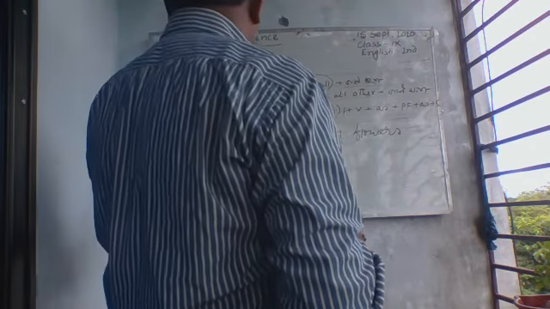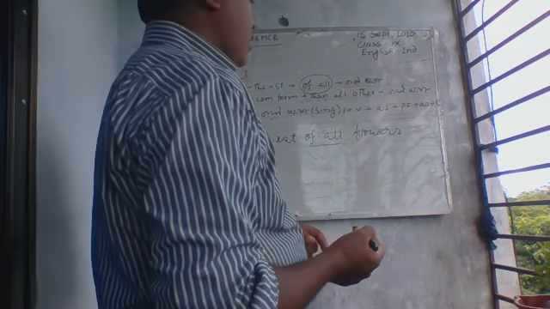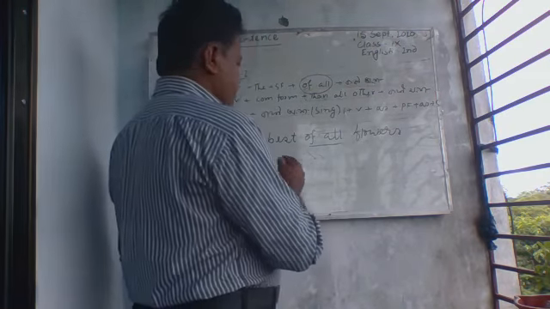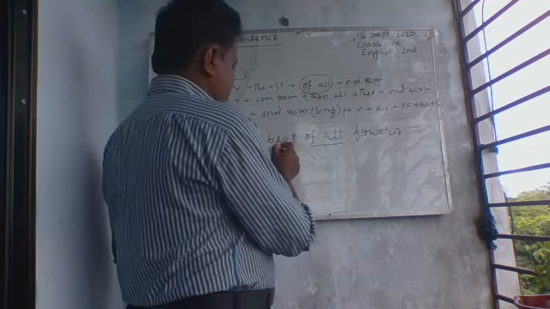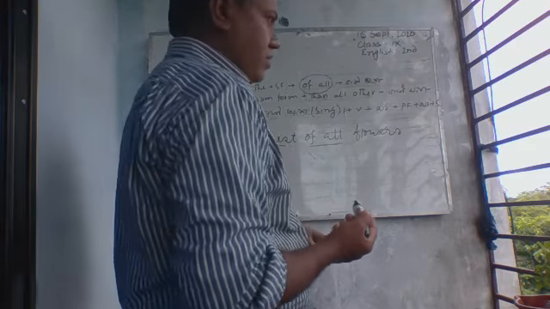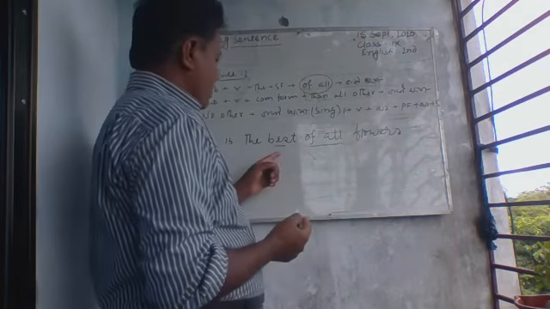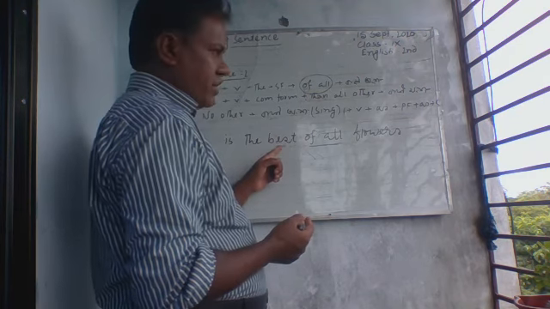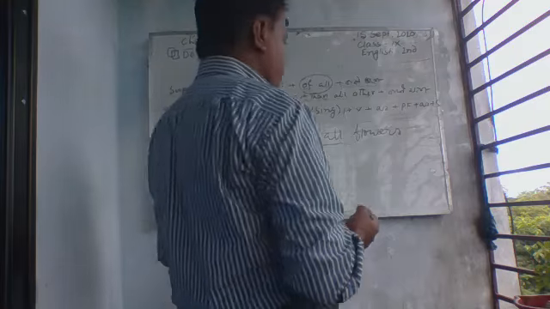My sentence is: Rose is the best of all flowers. Here is best, and we can recognize it after watching. Recognize best. We can recognize this is superlative degree.